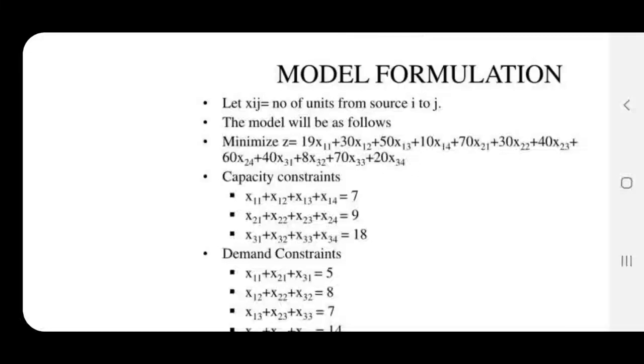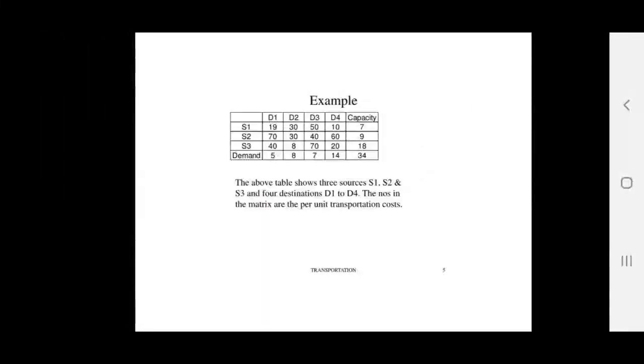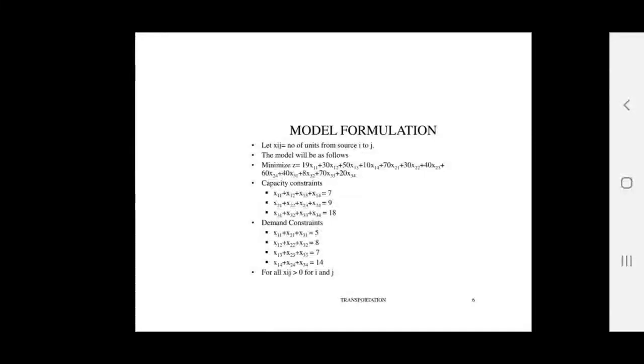To minimize total cost, how do we get the formula? See here, this is S1 and D1. 19 is there, 30 is there, 50 is there. So these costs are given. So minimize cost.